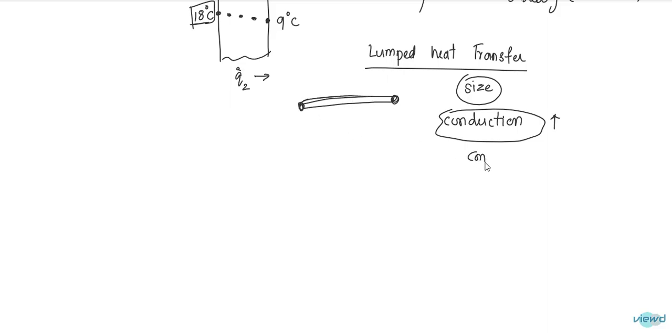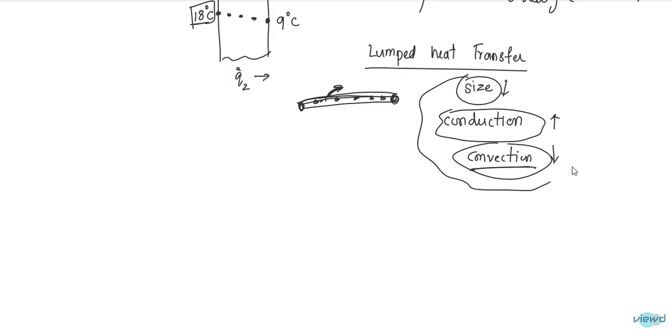If the convection is low, that means there is not much heat transfer through convection, so that after distributing into different points of the body, or in this case the copper wire, and after attaining the same temperature overall in this wire, then only the heat is transferred by convection. So on these factors, the size should be low, conduction should be high, convection should be low.